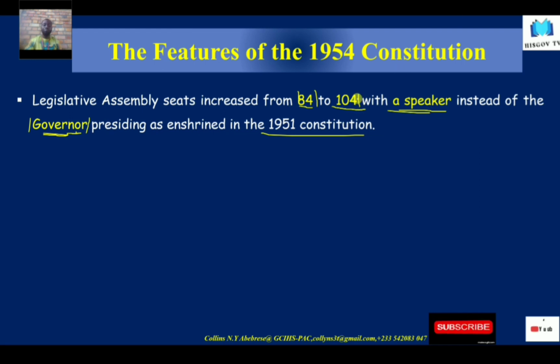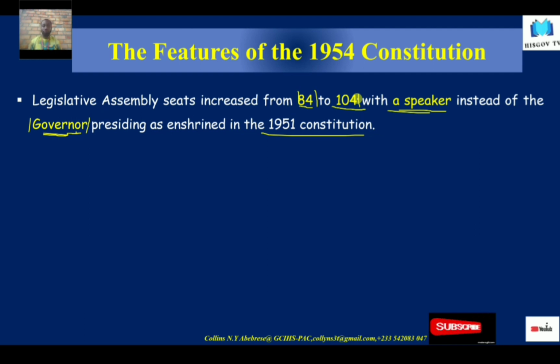Now, what did the increase in the number of seats mean? It simply meant that Nkrumah created or demarcated more constituencies, so more and more people were represented in the Legislative Assembly, based on population.